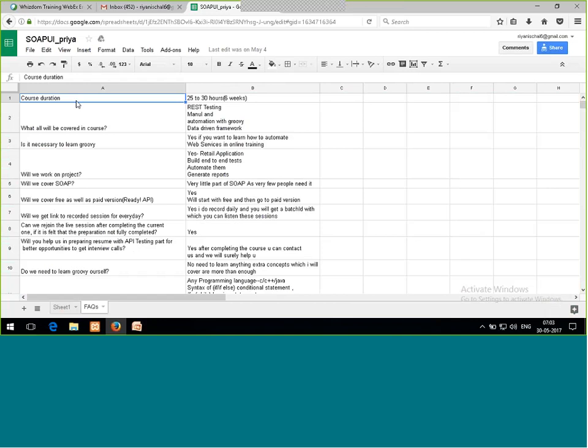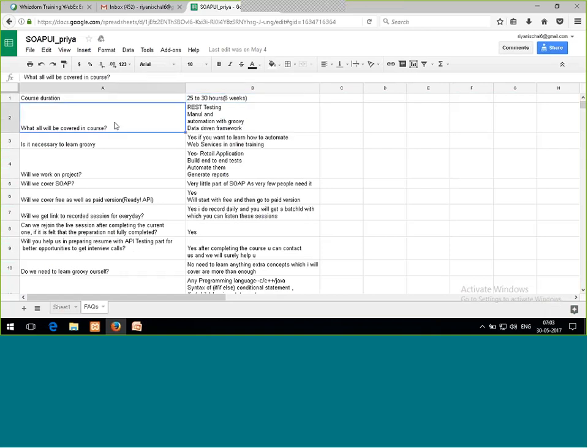The very first is, what will be the course duration? The course duration will be 25 to 30 hours. It means 1 hour daily, so 6 weeks approximately. 5 to 6 weeks I'll take to complete our training in SOAPUI.